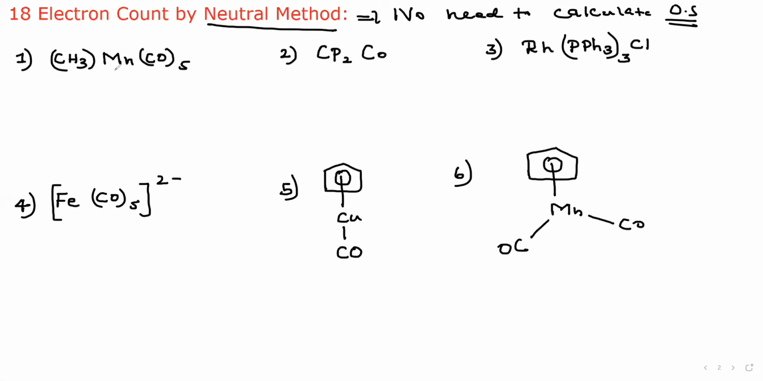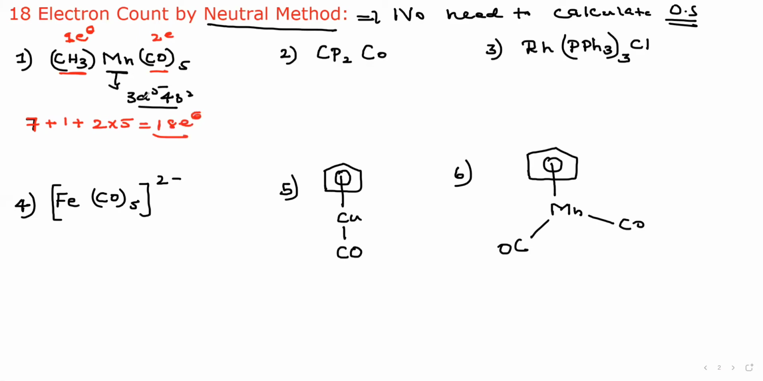Now see manganese. Its configuration is 3d5 4s2, therefore 7 electrons. Put 7 electrons. CH3 is a 1 electron donor in the neutral method, and CO is a 2 electron donor. Therefore 2 into 5 is 10. 10 plus 1 is 11, 11 plus 7 is 18. This is an 18 electron complex.